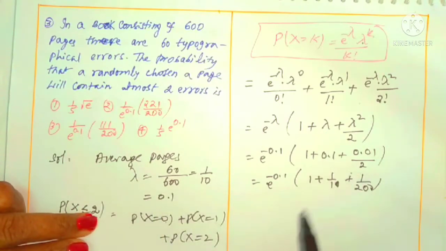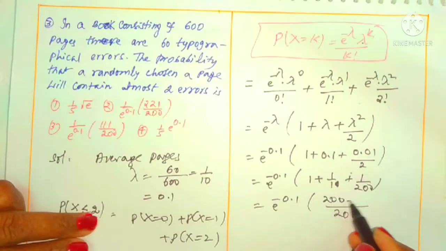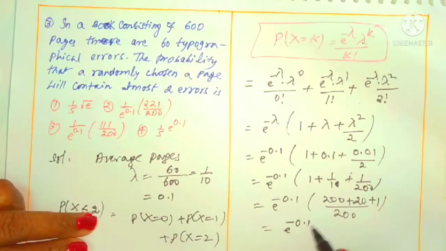Clear? For easiness purpose. So this is e power minus 0.1. What is the LCM here? 200. Here 200 plus 20 is 220 plus 1, means e power minus 0.1 into 221 by 200.